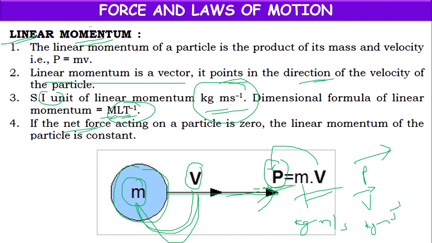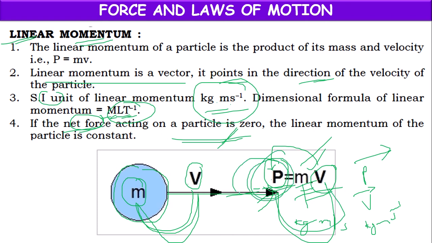If the net force acting on a particle is 0, its velocity will be constant. If the velocity is constant, and the mass of a body is always constant, then the linear momentum of the body also will be constant.